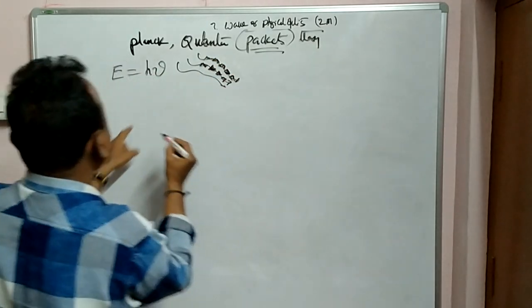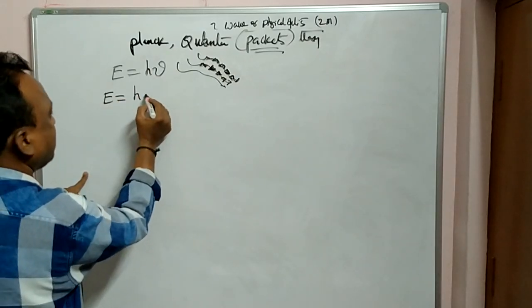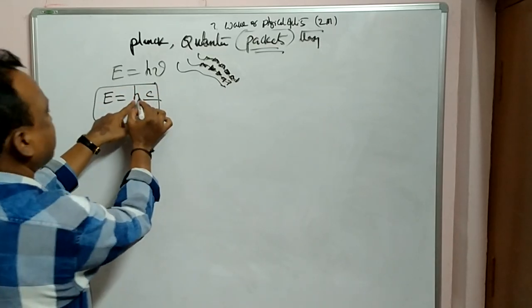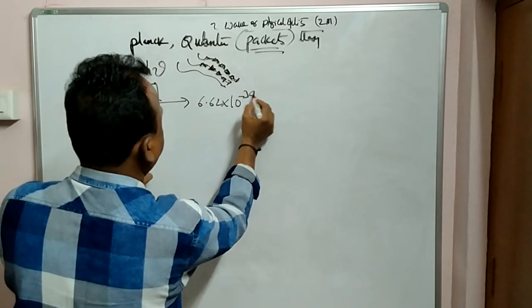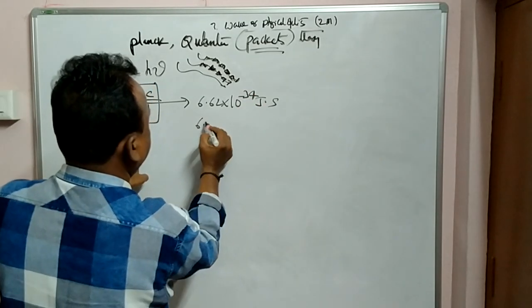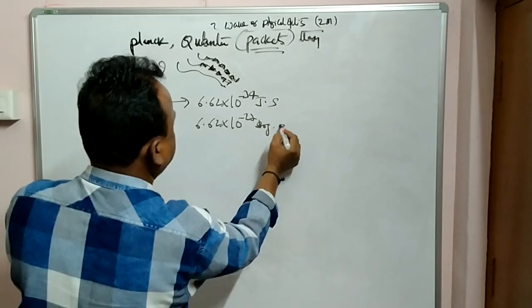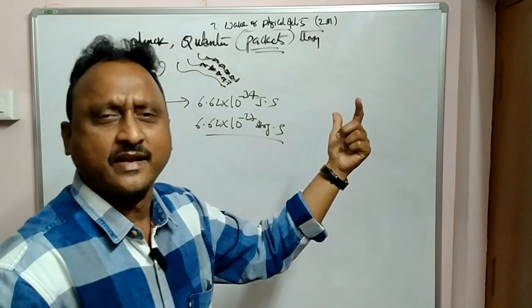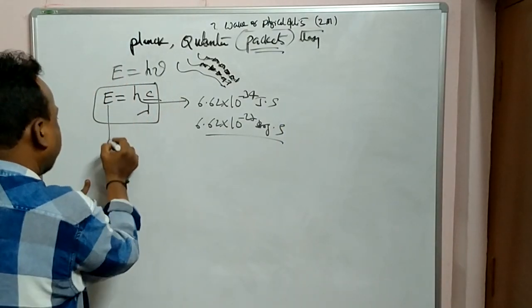Not only that, he has given a famous equation, E is equal to h nu, or nu is equal to c by lambda. Here h is Planck's constant, 6.62 into 10 to the power of minus 34 joule second, or 6.62 into 10 power minus 27 erg second. This was the value. c is the velocity of light, the speed of light in a rarer medium, 3 into 10 power 8 meters per second, lambda is wavelength, and E is energy.